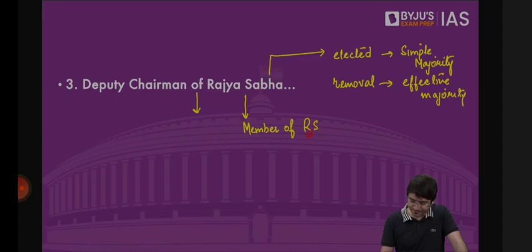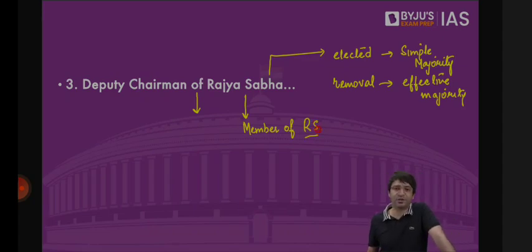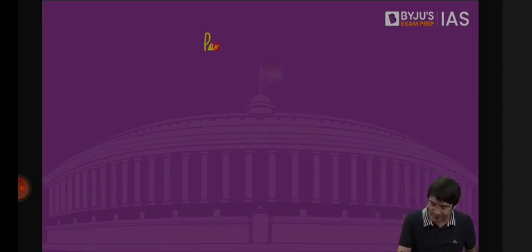Is the vice president of India, who is the chairperson of Rajya Sabha, a member of Rajya Sabha? No. We say he is the ex officio chairperson of Rajya Sabha. By virtue of being the vice president, this person is the presiding officer of Rajya Sabha. In his absence, who presides over Rajya Sabha? We have the deputy chairperson of Rajya Sabha. And if the deputy chairperson is also absent, then we have a panel of vice chairman, up to 6 MPs.